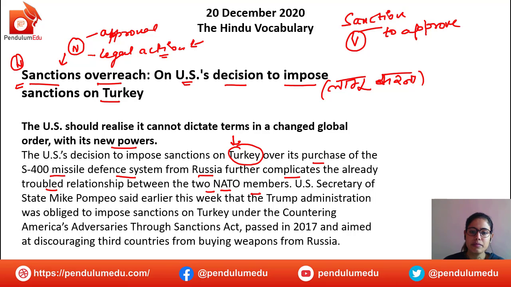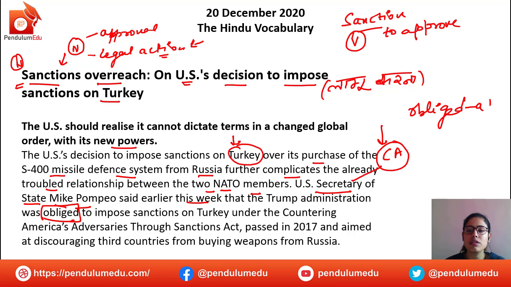Now, the US Secretary of State, this is important from your current affairs perspective. Who is the US Secretary of State? It is Mike Pompeo, who said earlier this week that the Trump administration was obliged, that is, it was forced, like it was important. Obliged has been used as an adjective here. It was obliged, like it was supposed to do it. It was their compulsion; they were not ready for this,